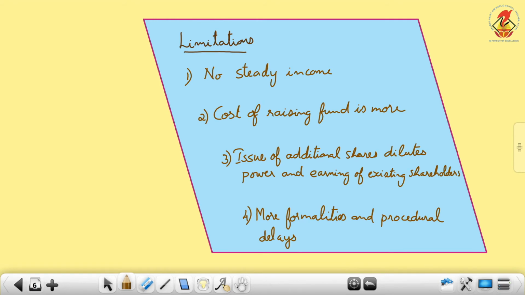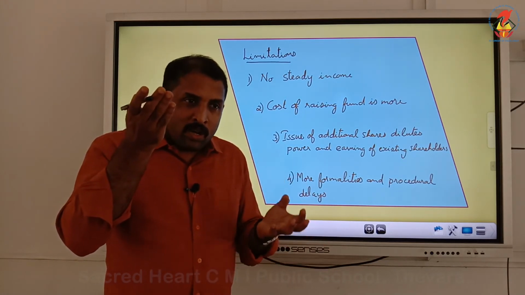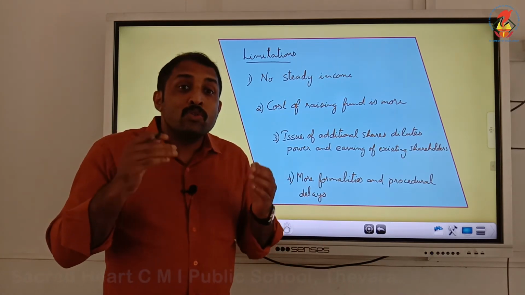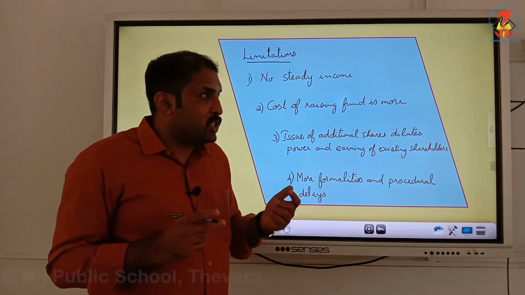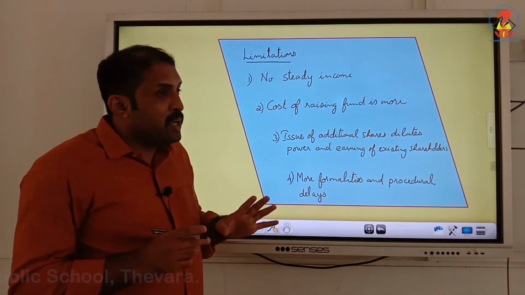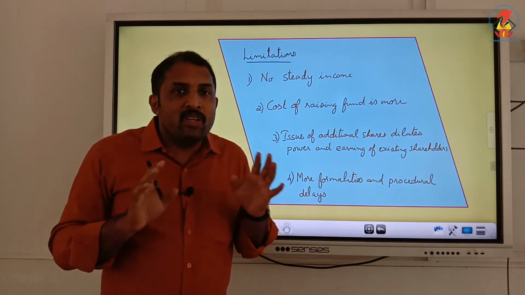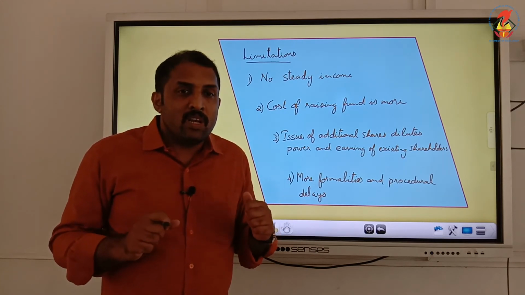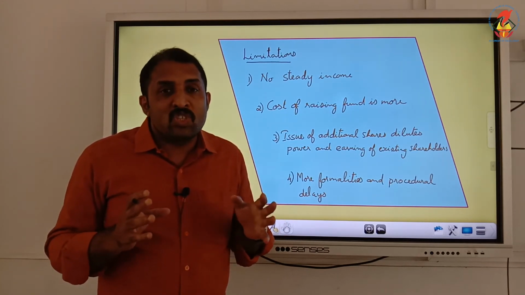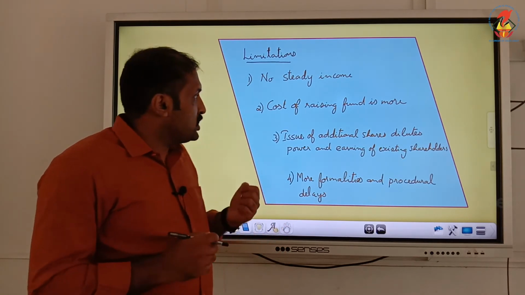First one itself is no steady income, because based on earnings it can change, it can be high, it can be low, it goes on fluctuating. So we cannot expect a steady income from equity shares. So that is one of the major limitations. Shareholders cannot have any guarantee of steady income. According to the change in earnings, there can be fluctuations.